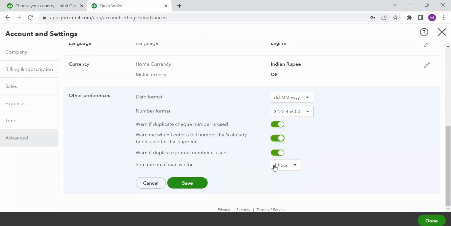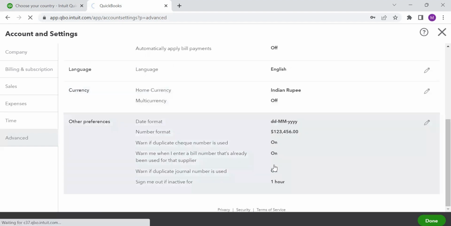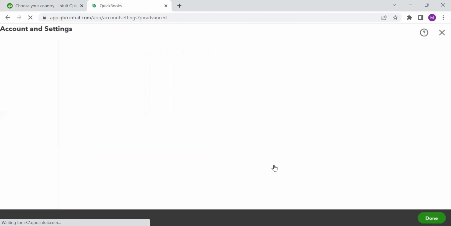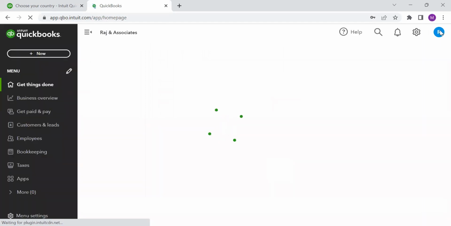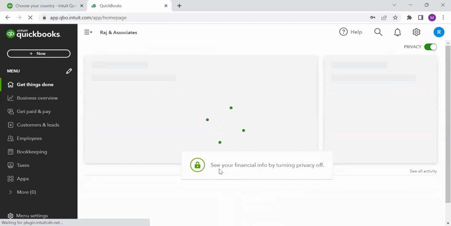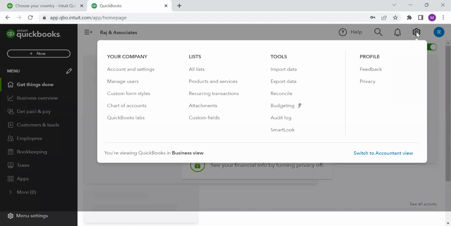If duplicate journal number is used. And sign me out if inactive for 1 hour. Now, all these options are important because you're working online. Because you're working online, if you are inactive for a certain time, in that case, the system will automatically log you out. Right. Now, after you create a company, you will have to set up all these features. Only after you set up all these features by going to settings, you will be able to go ahead to write the accounts.